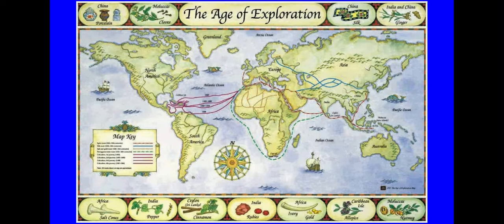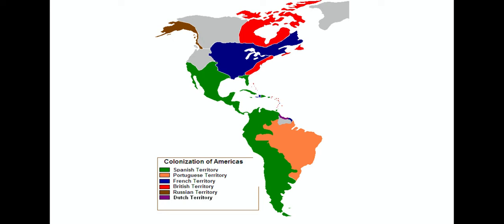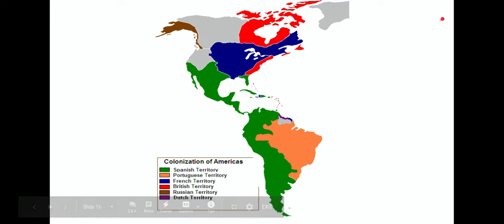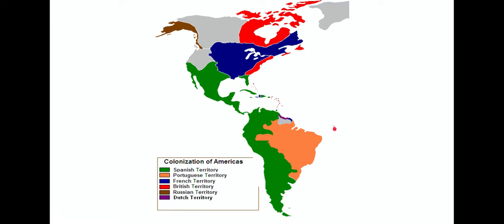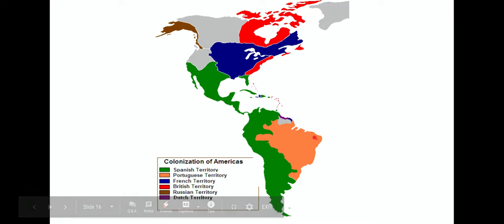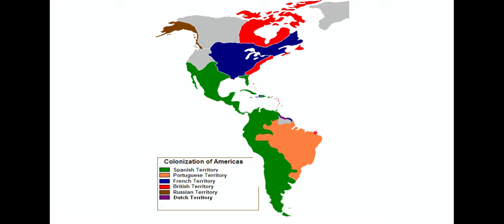Okay, our next country is going to be Spain. And just to give you an idea here, this is going to be what's Portugal, this is Brazil. They claim, and it makes sense because if they're sailing around Africa, they're coming reasonably close to this eastern tip of South America, and this will become Brazil, which is the only country in South America that does not speak Spanish. They speak Portuguese.